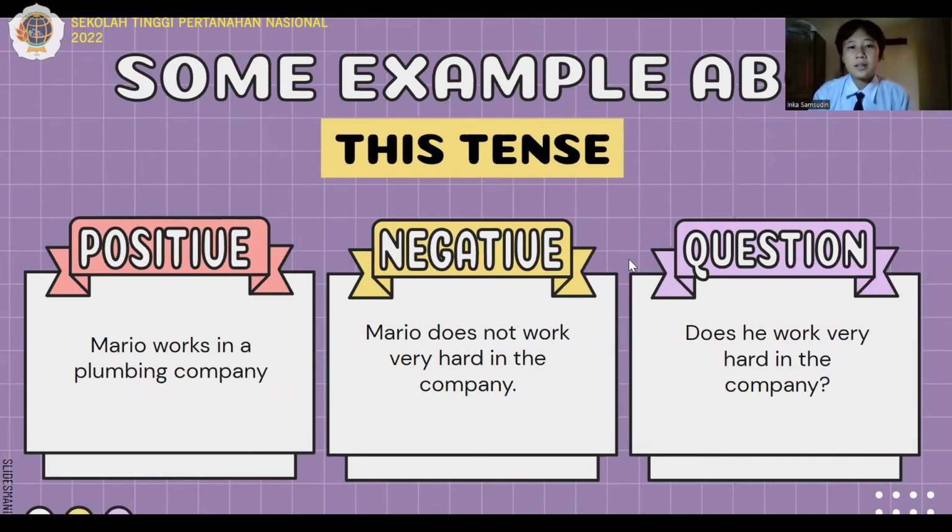Some examples about this tense. Past continuous tense. Positive, Mario worked in a plumbing company. Negative, Mario does not work very hard in the company. Question, does he work very hard in the company?